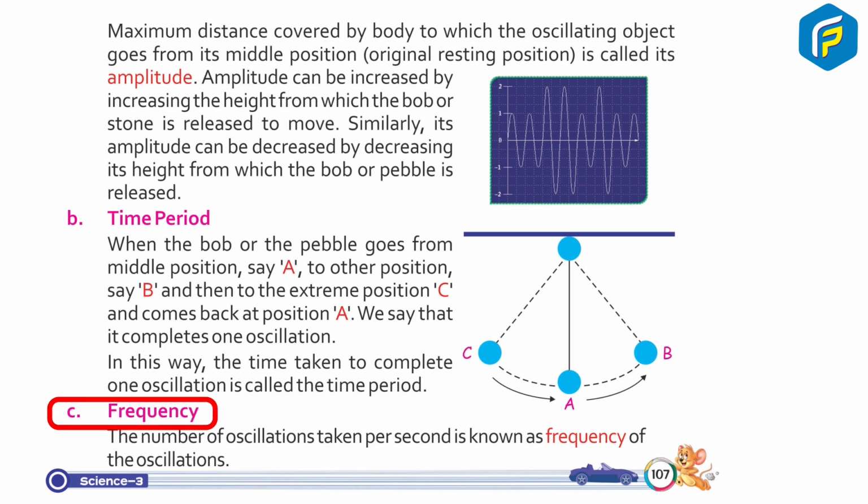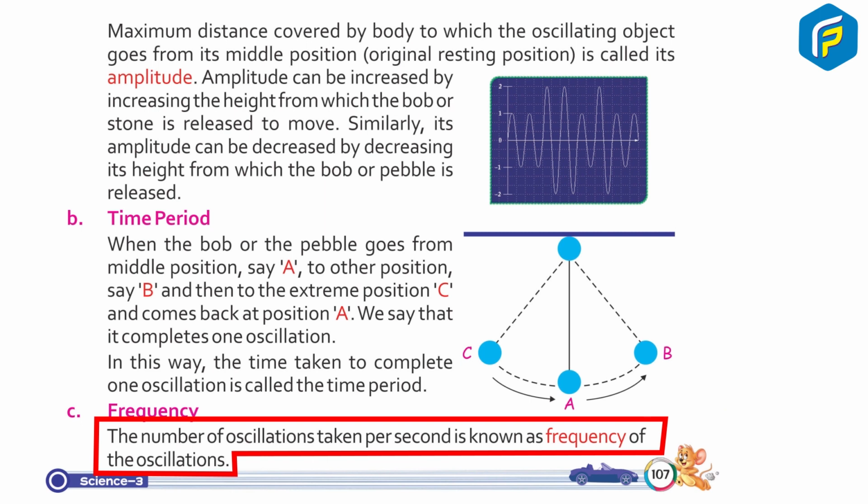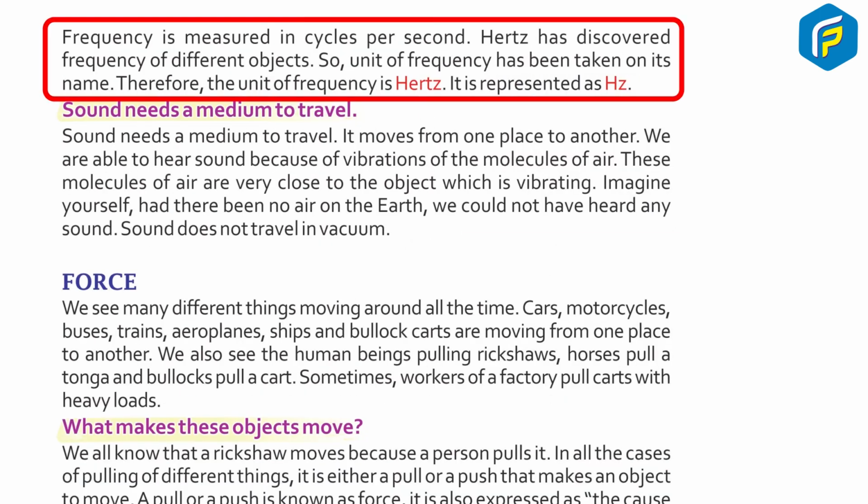C. Frequency. The number of oscillations per second is known as the frequency of the oscillations. Frequency is measured in cycles per second. Hertz discovered the frequency of different objects, so the unit of frequency has been named after him. Therefore, the unit of frequency is Hertz. It is represented as Hz.